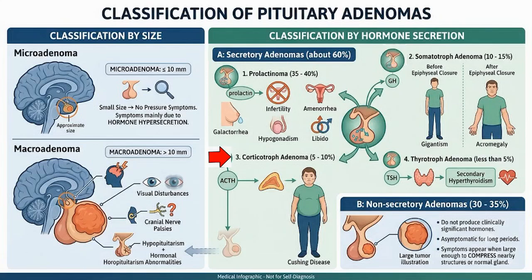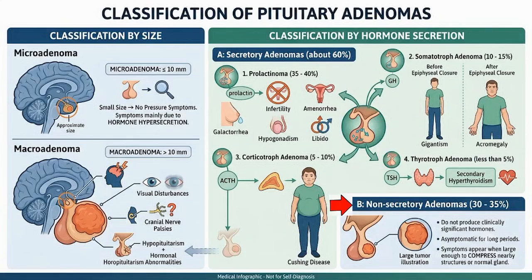3. Corticotroph adenoma, 5 to 10%. These tumors produce excess ACTH, stimulating cortisol production by the adrenal cortex. The result is Cushing disease, which is the pituitary cause of Cushing syndrome. 4. Thyrotroph adenoma, less than 5%. These rare tumors secrete TSH, causing secondary hyperthyroidism.